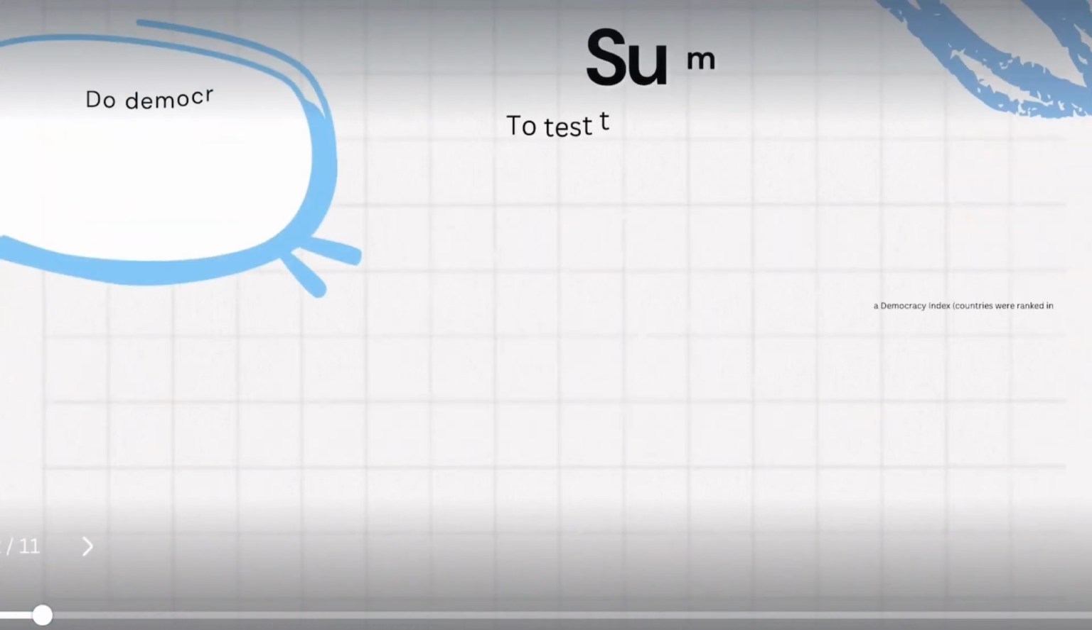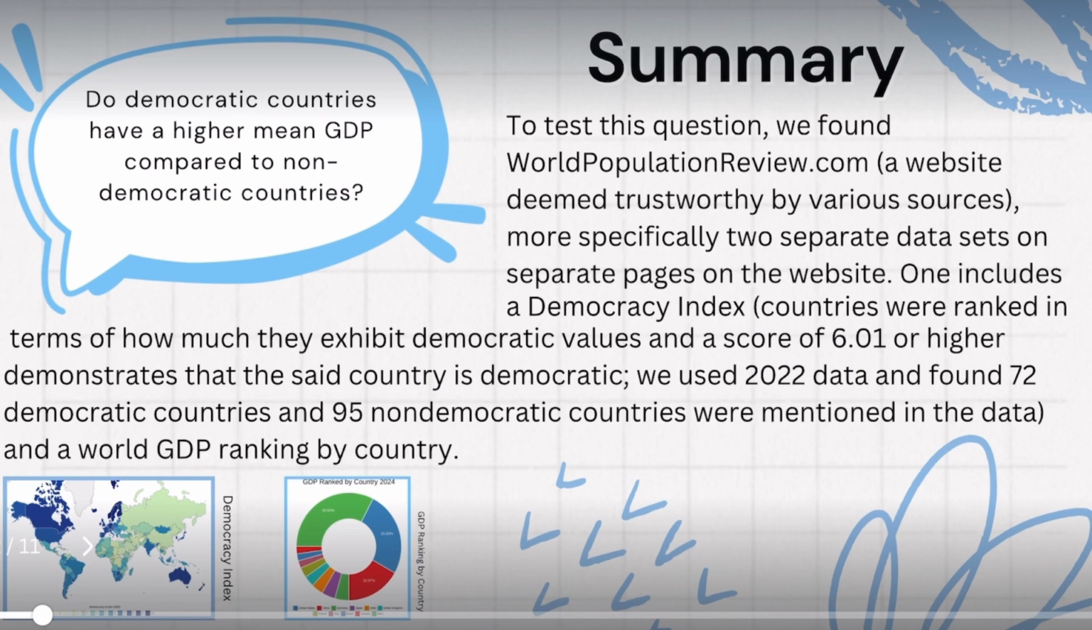Here is our AP Stats project. For our experiment, we are trying to test if democratic countries have a higher mean GDP compared to non-democratic countries. To test this question, we found worldpopulationreview.com, a website deemed trustworthy by various sources. More specifically, two separate datasets on separate pages on the website.